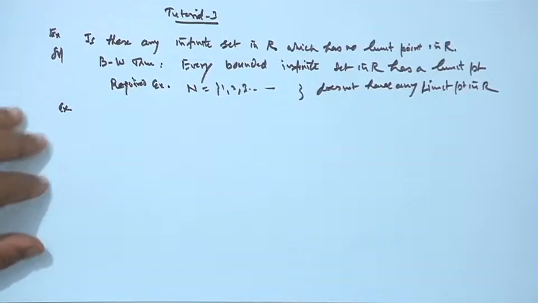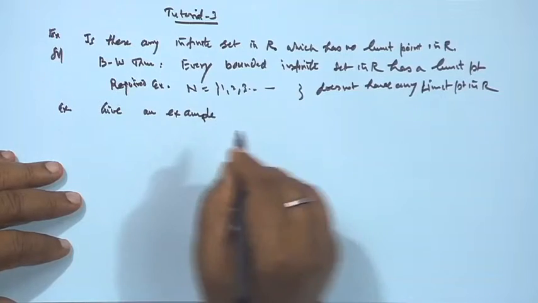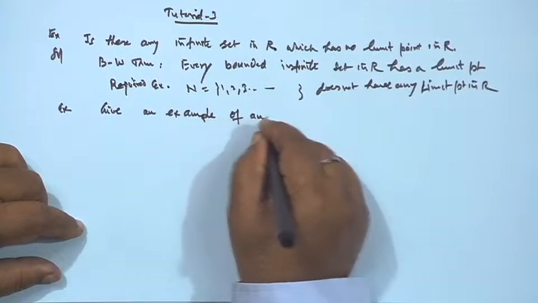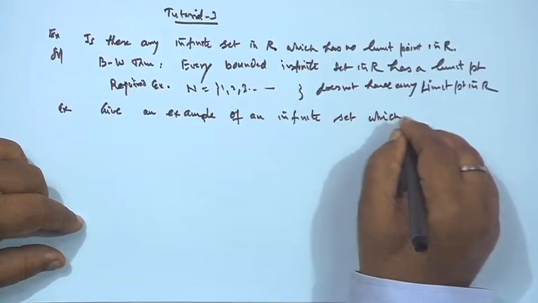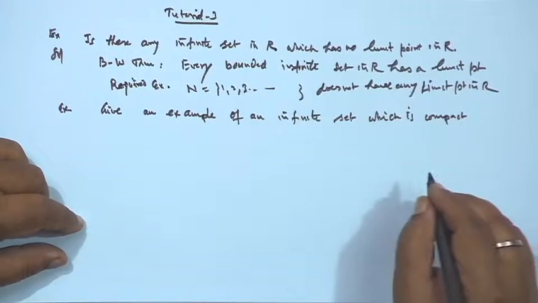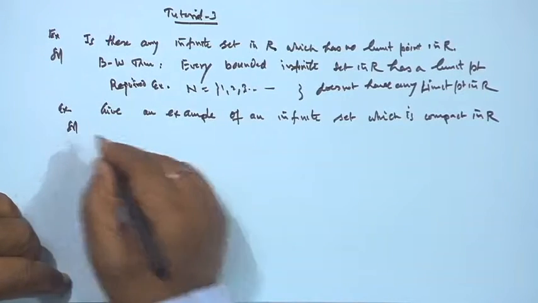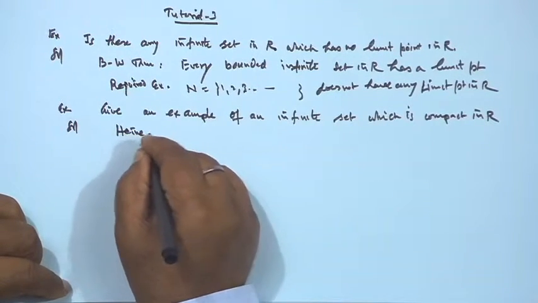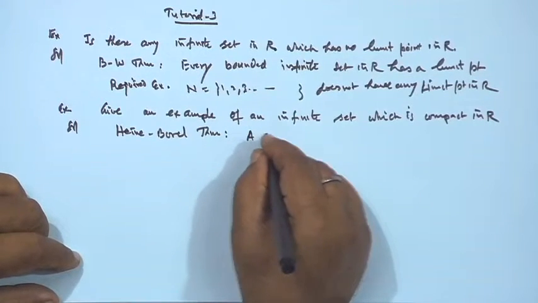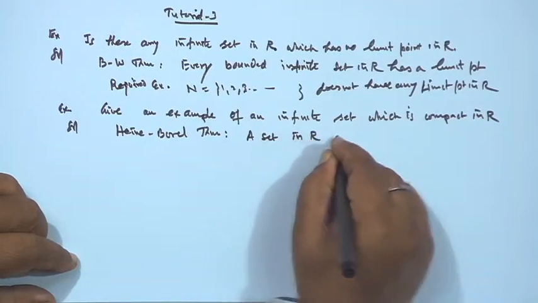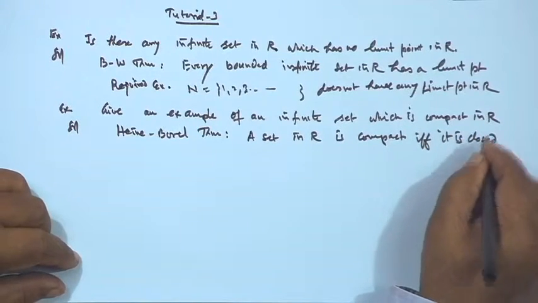And the next example is also based on the Heine-Borel theorem. Give an example of an infinite set which is compact in R. So, what does the Heine-Borel theorem say? The Heine-Borel theorem says that a set in R is compact if and only if it is closed and bounded.